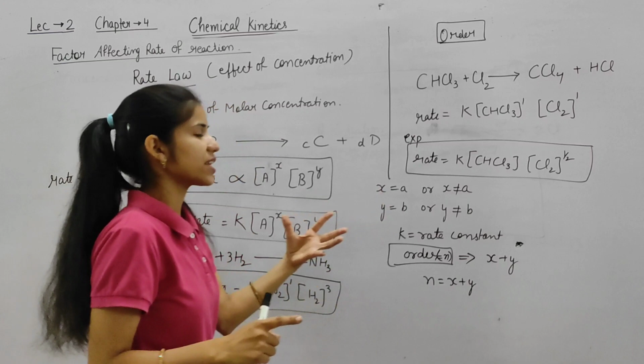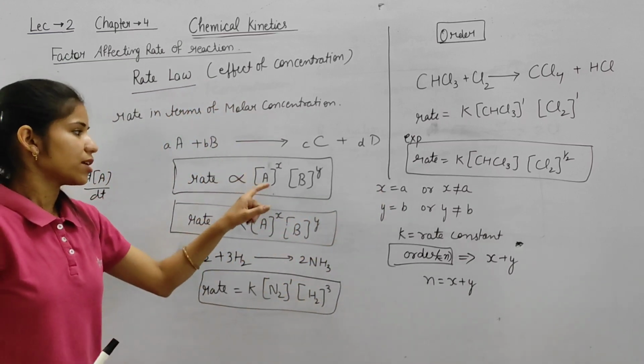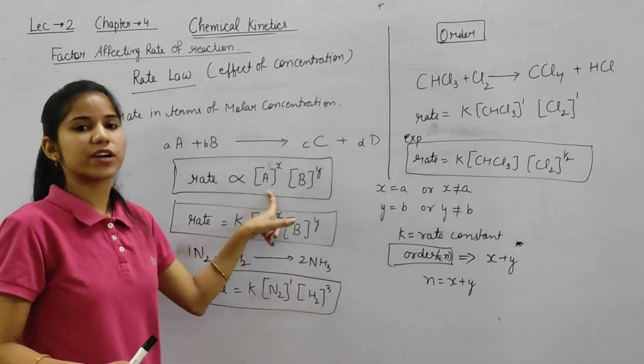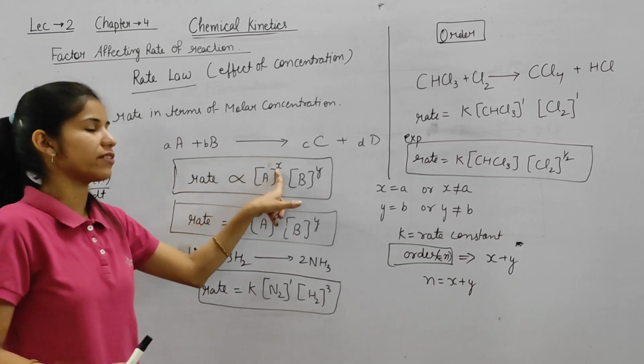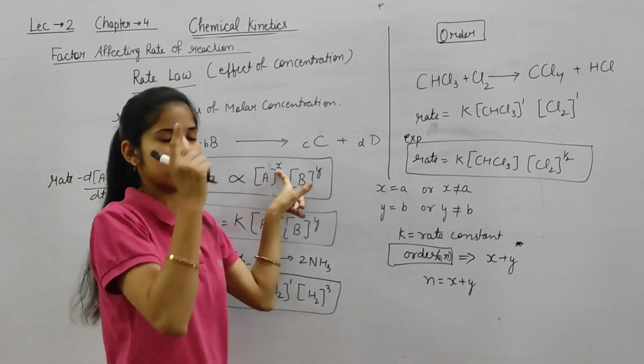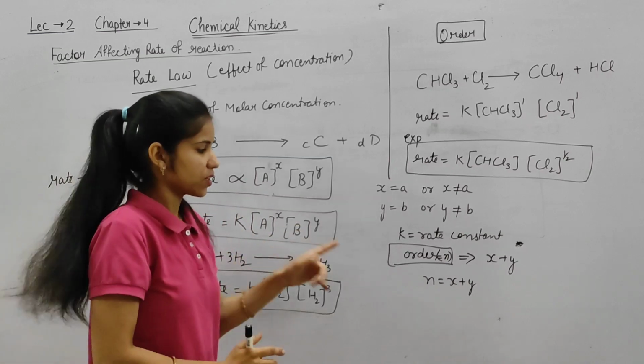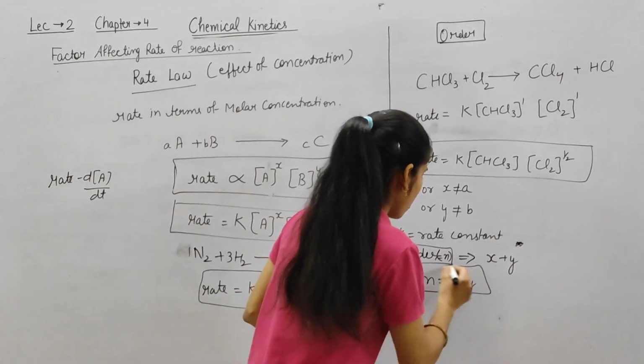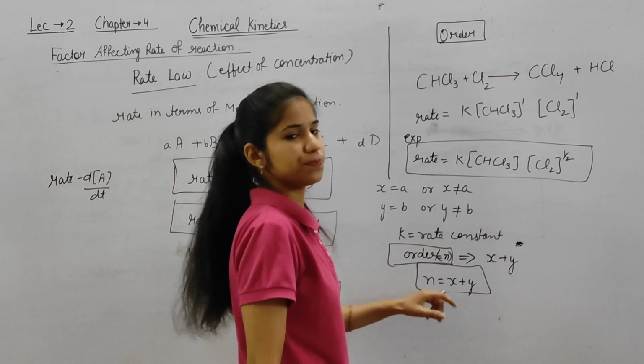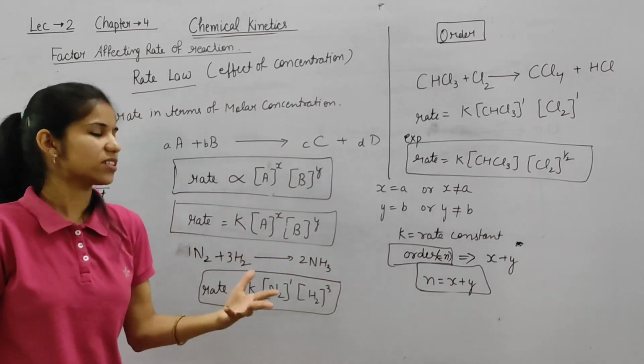So the order of a reaction is the sum of the powers to which the molar concentrations of the reactants are raised. So this is the order of a reaction. There are 1, 2 and 3 points.